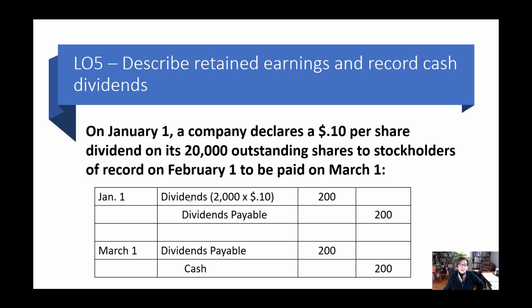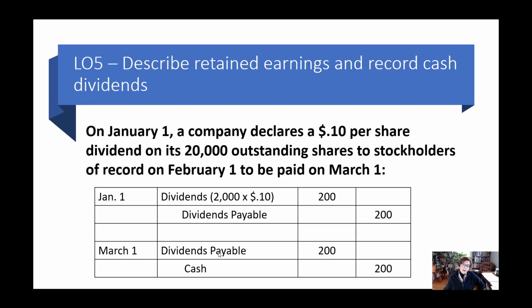So we're going to debit dividends. This is going to come out of retained earnings eventually. We're going to credit dividends payable. So the dividends payable is a current liability, of course. And remember we said that on the declaration date, we have a liability.